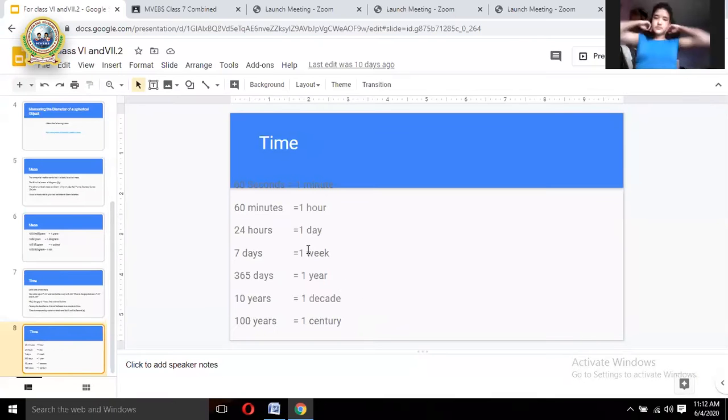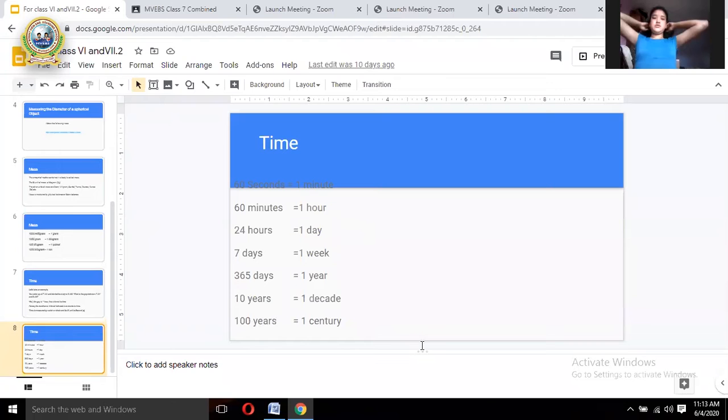You can see there, and on the top, you can see that 60 seconds equals 1 minute, 60 minutes equals 1 hour, 24 hours equals 1 day, 7 days equals 1 week, 365 days equals 1 year, 10 years equals 1 decade, 100 years equals 1 century. So these are the values related to time. Please, you'll have to memorize these values. Otherwise, it will be a problem.